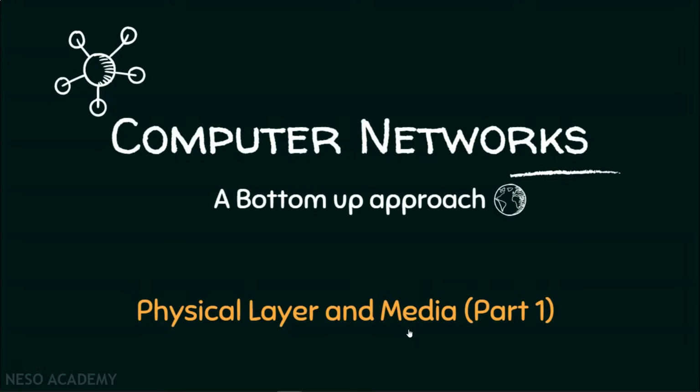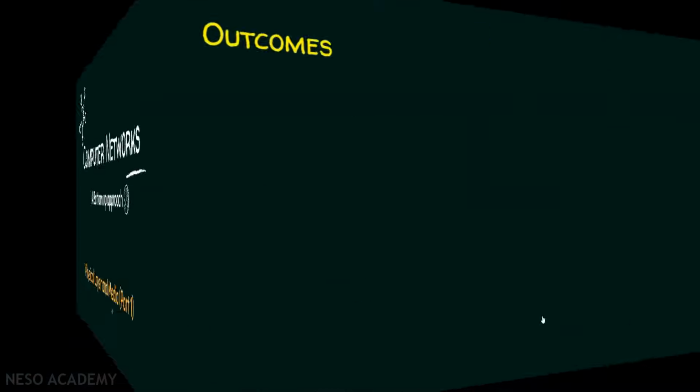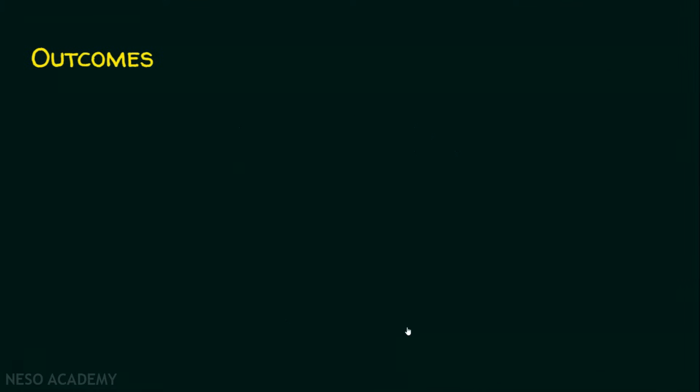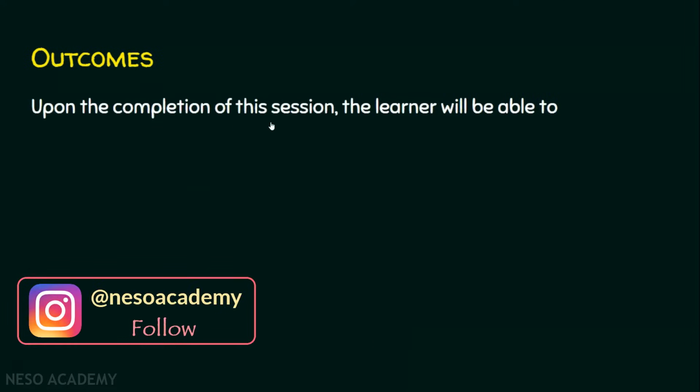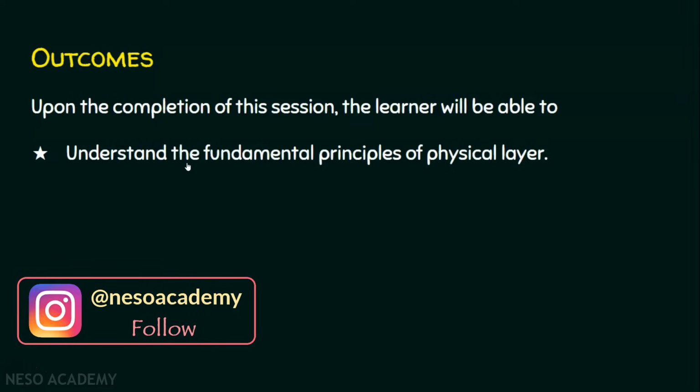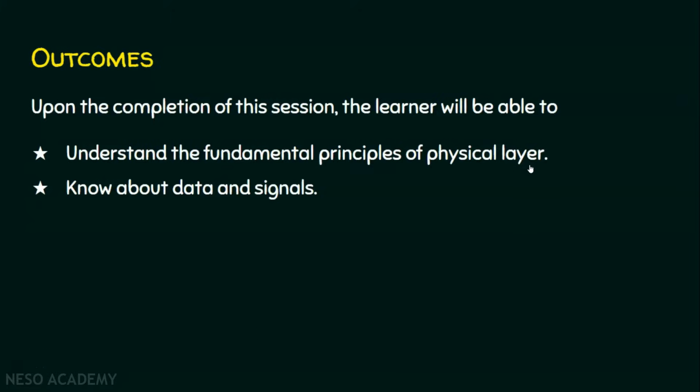Firstly, let's start with the outcomes of today's session. In today's session we have two outcomes. We will see what they are. Upon the completion of the session, the learner will be able to: number 1, understand the fundamental principles of the physical layer, and outcome number 2, we will know about data and signals. We will see the fundamental principles of the physical layer first.